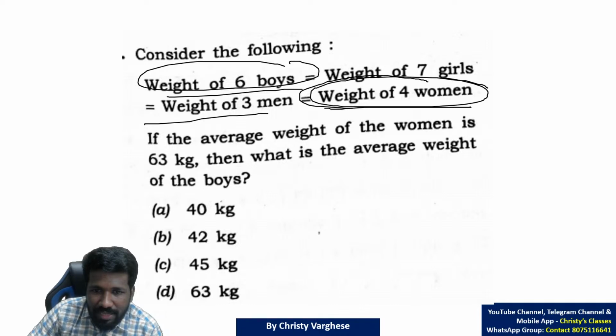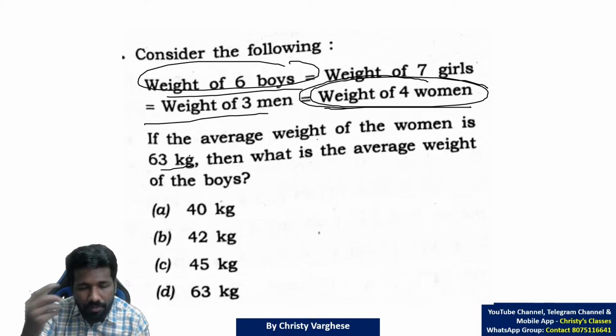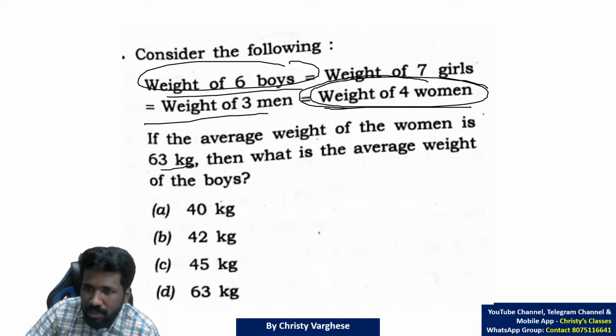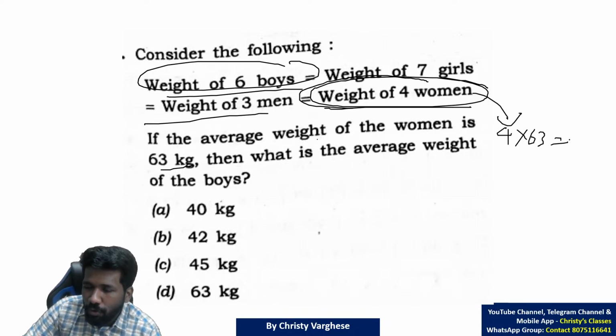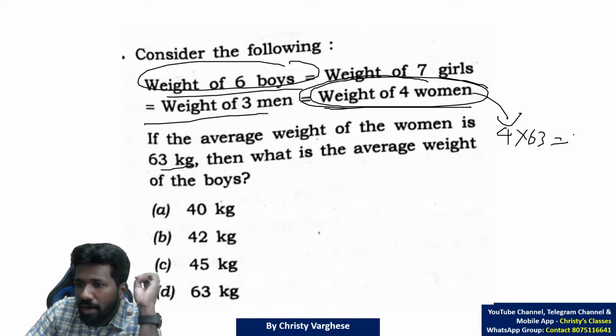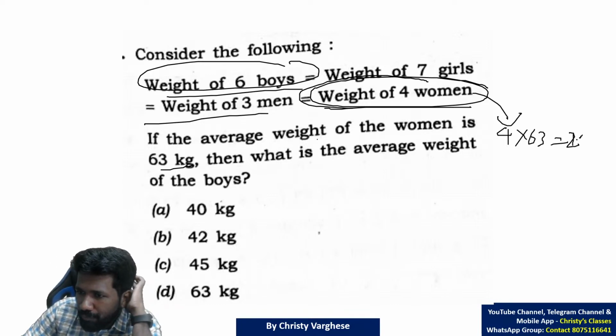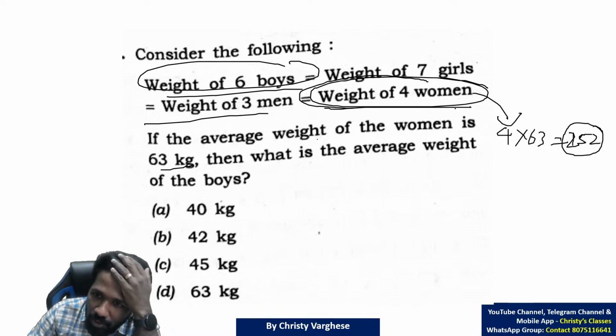Because question says average weight of women is 63 kg. In arithmetic mean chapter I already discussed. What is arithmetic mean? Average into number of observation is sum of observation. So weight of 4 women together will be 4 into 63. 4 into 63, that will be 126 double 1, 252. 252 will be the weight of 4 women.